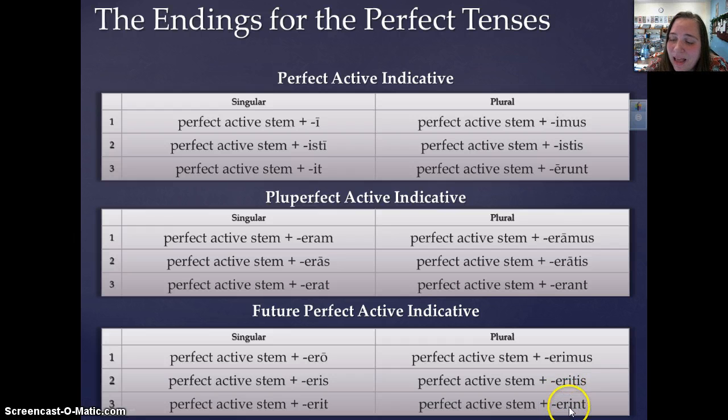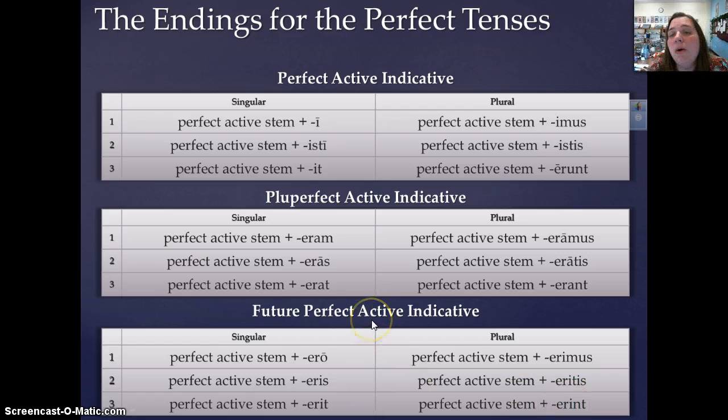Okay, that's important. I know that you guys are used to the future of the verb to be being ero, eris, erit, erimus, eritis, erunt. But when it's the ending for the future perfect active indicative, that third person plural is erint.